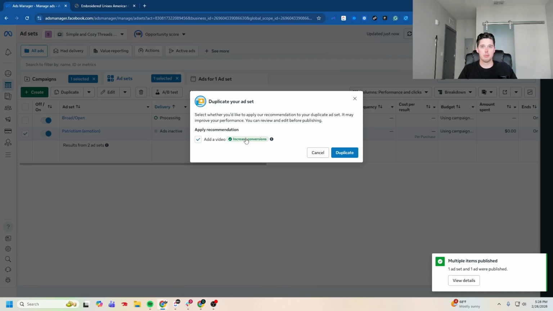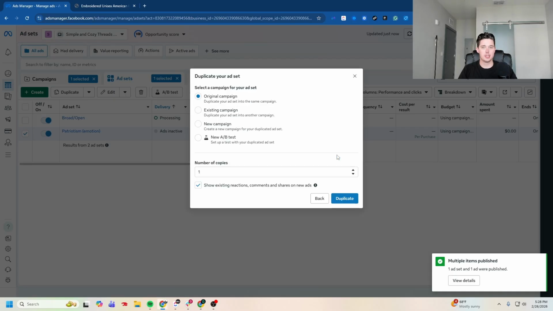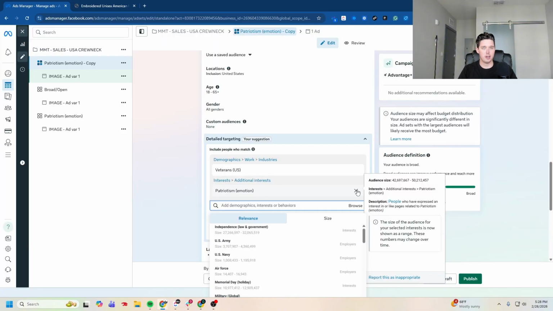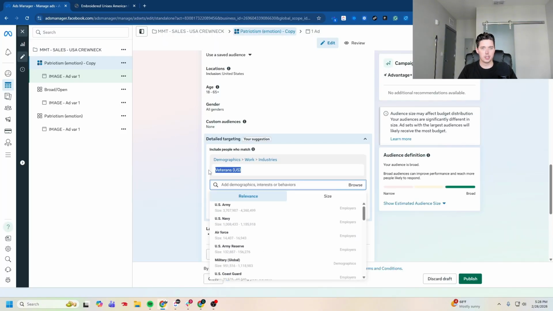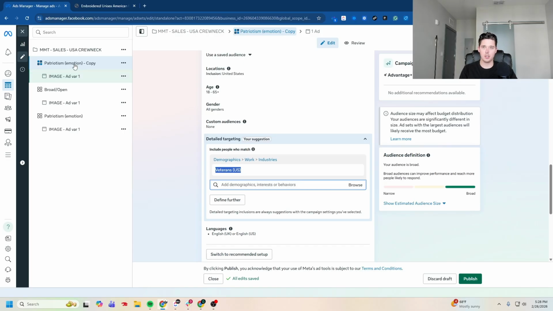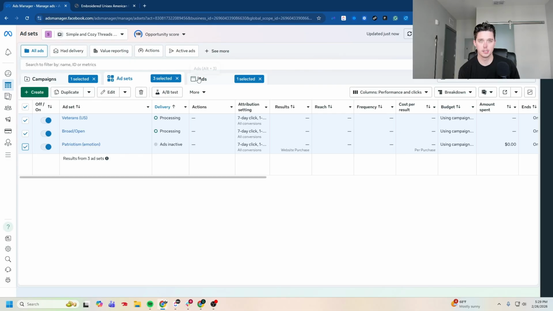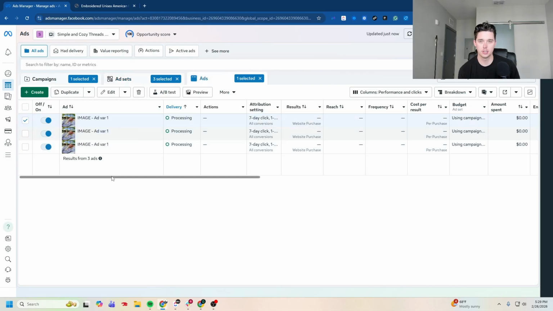Now I actually want to build one more ad set with one more interest just to be safe. We're going to go ahead and put in veterans and then make sure our ad set is also updated with veterans. Go ahead and hit publish. All right, and now we're good to go. Our campaign is ready, and I will click into each of these ad sets to show you that we have all 3 ads in each location. Now all you have to do is launch more ads in each of these ad sets if you'd like. I would recommend, if you're gonna spend $50 a day, to do no more than 5 ads per ad set.